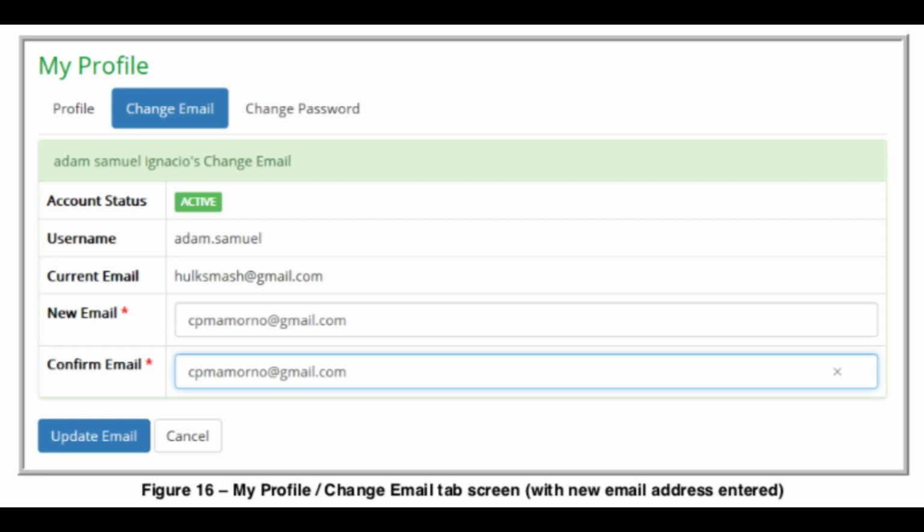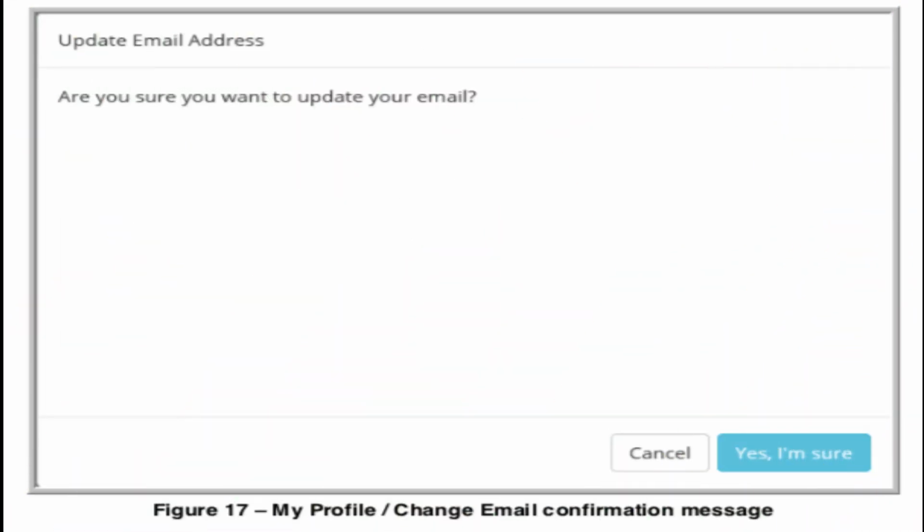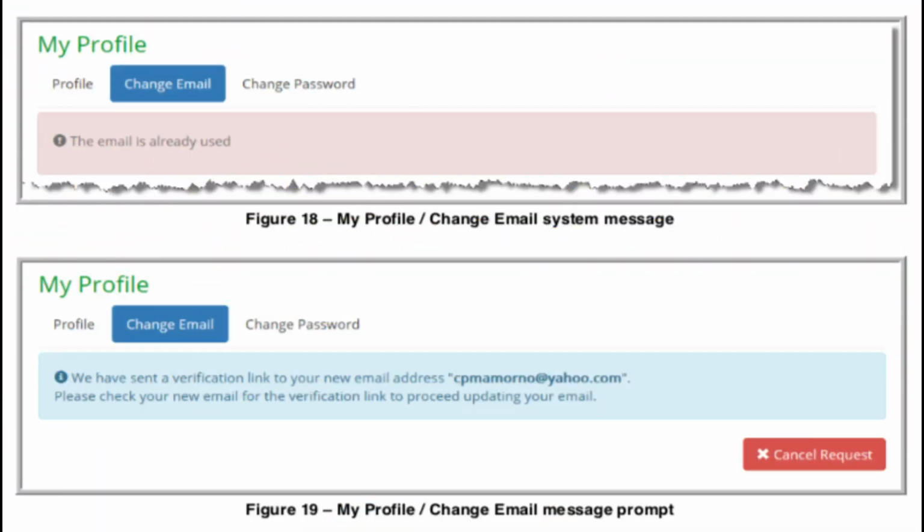A confirmation message prompt will be displayed afterwards. Click on the Yes, I'm Sure button to effect the changed data. Now, if the newly entered email address has already been used, a system message will be displayed. So, the user has to change or enter another valid email address. Now, if the Yes, I'm Sure button is clicked, a message prompt will be displayed. Click on the Cancel Request button if you do not want to proceed with the change of email request.